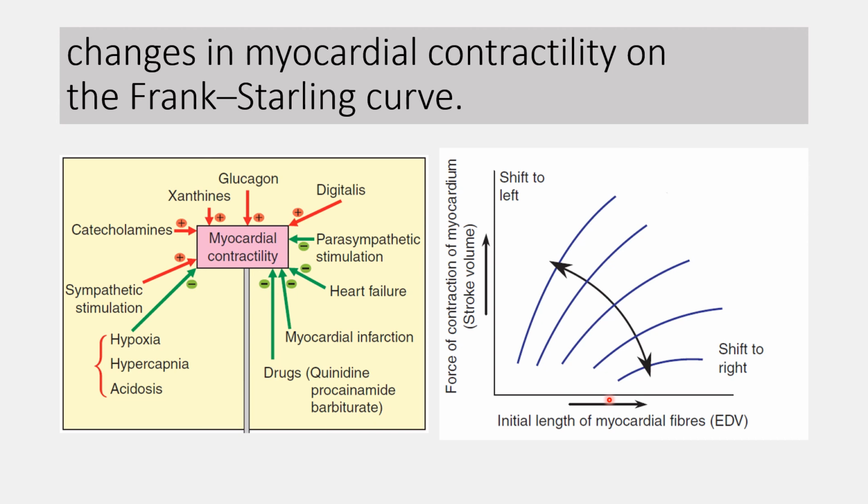So always remember that the positive inotropic agents, which increase the myocardial contractility, shift the Frank-Starling curve to the left side, and all the negative inotropic agents, which decrease the myocardial contractility, shift the Frank-Starling curve to the right side.